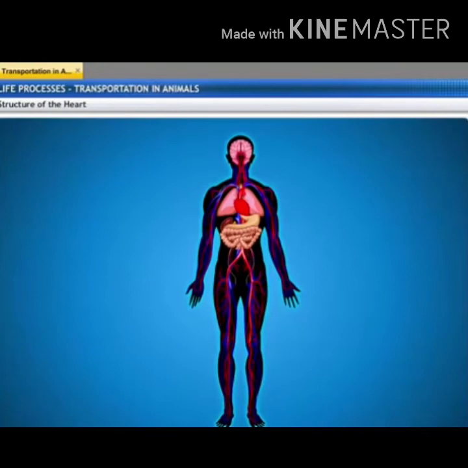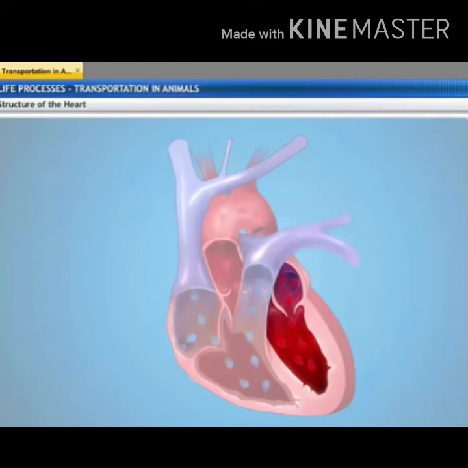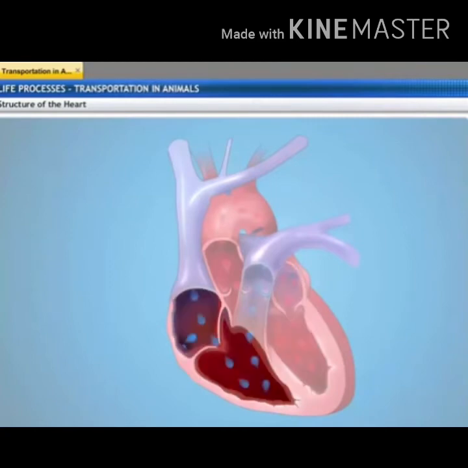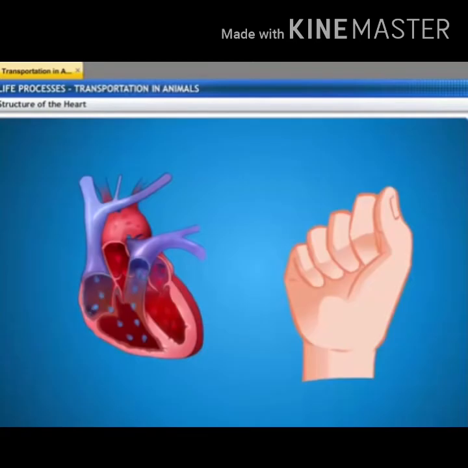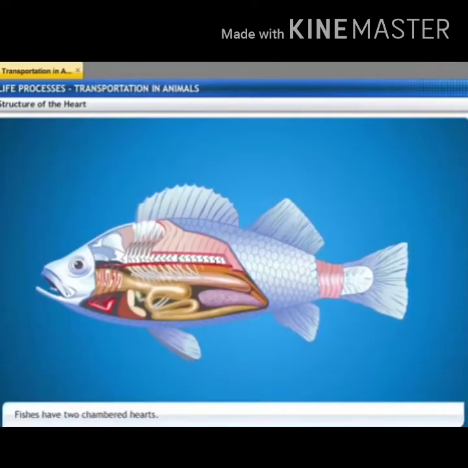Let us now learn the structure of the heart. The heart has 4 chambers: left auricle and ventricle, and right auricle and ventricle. The size of the heart is almost the size of the fist of our left hand. The structure of the heart is different in fish, frog, tortoise, bird, humans, etc.